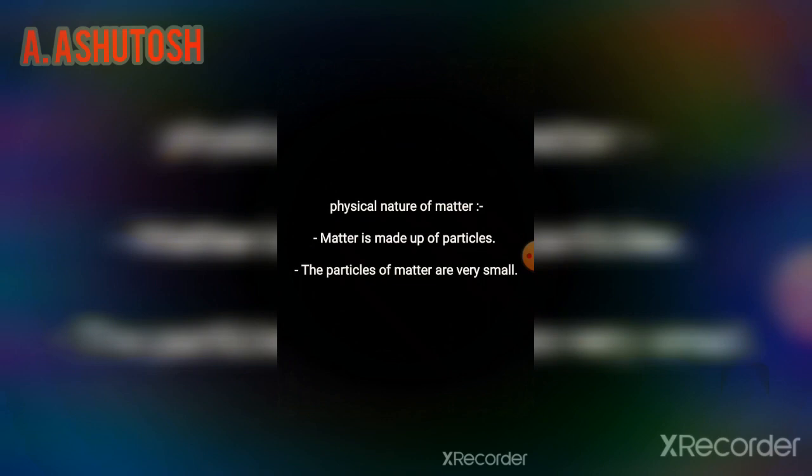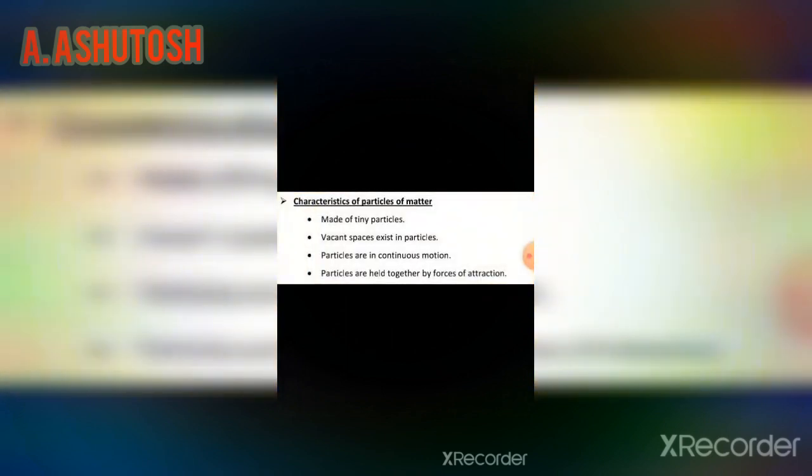First, matter is made up of particles. Second, the particles of matter are very small. Then see the characteristics of particles of matter. First, particles of matter are made up of tiny particles. Particles of matter have vacant space between them. Particles are in continuous motion. Particles are held together by force of attraction.